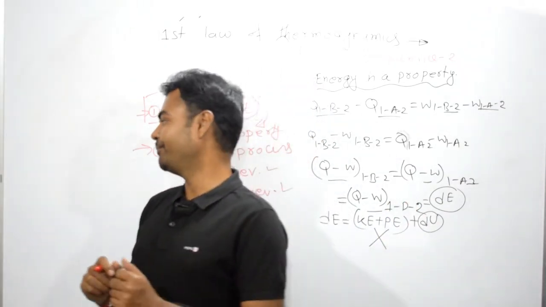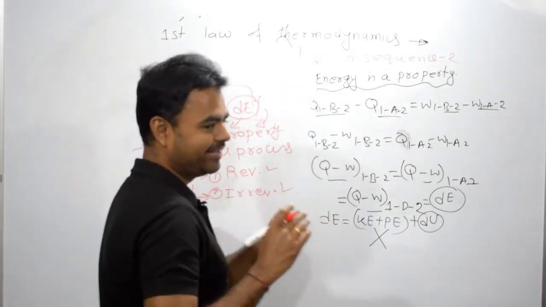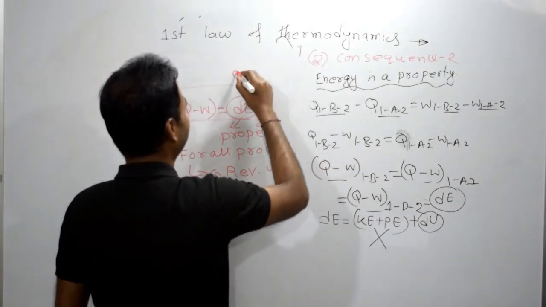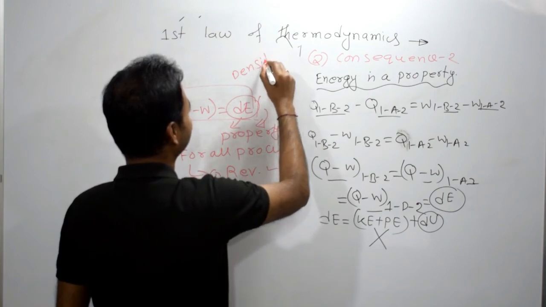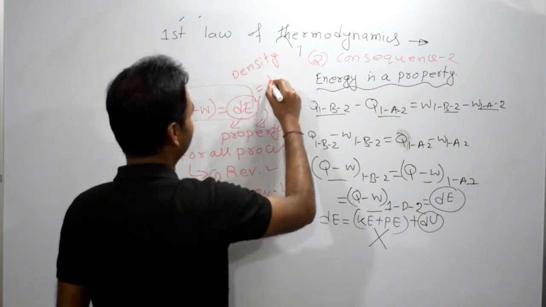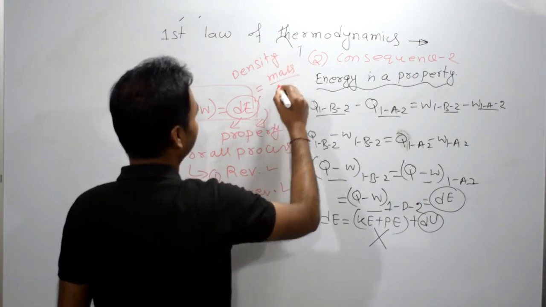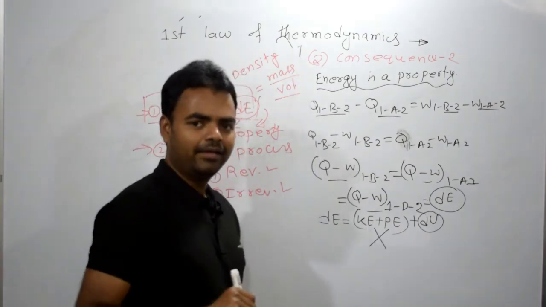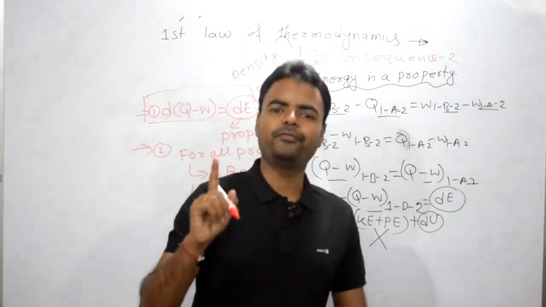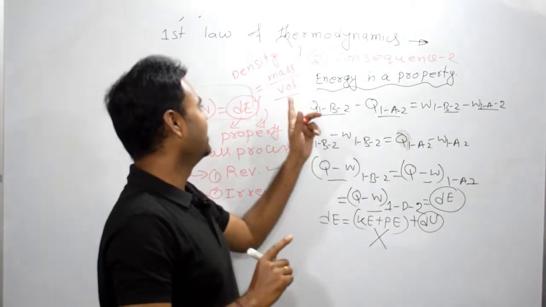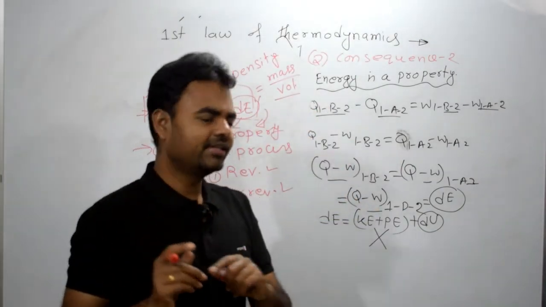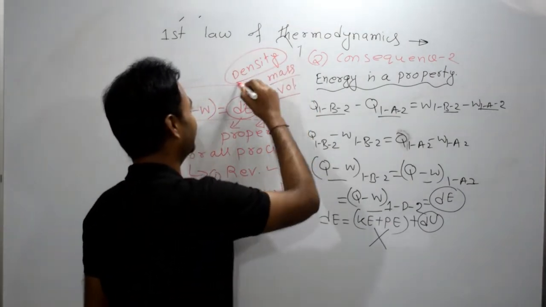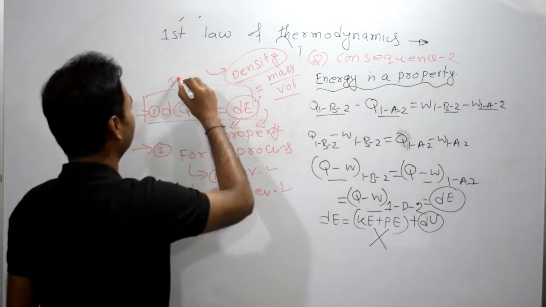Now let me give you an example of property. Things will be quite amazing for you. So we know density, right? The formula of density is what? Mass divided by volume. If I ask you, maximum of you are going to tell me this is an extensive property because it depends on mass. But my dear, it is not an extensive property, it is an intensive property.